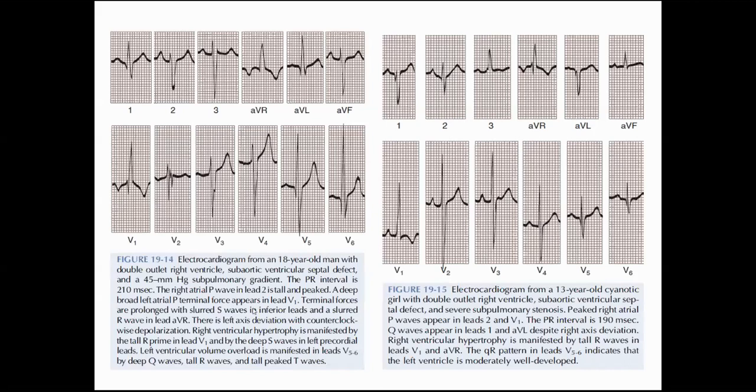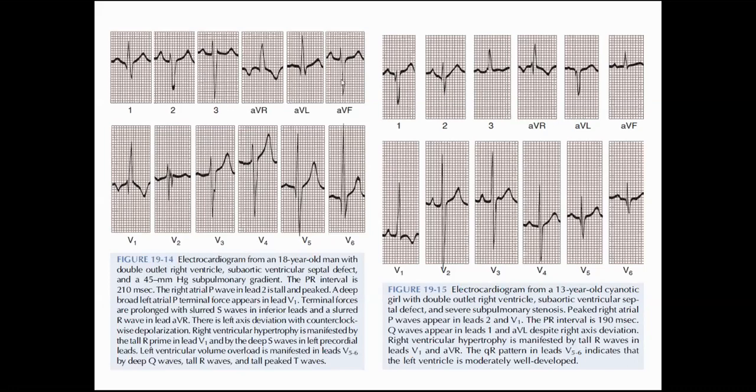So these are basically examples of various subsets. There would be differentiating features. In this ECG, this is a subaortic ventricular septal defect. Here the PR interval is around 200, that is, the PR interval is prolonged. You can see a peaked P wave, a broad left atrial P wave in V1. Terminal forces are prolonged along with slurring of S wave. These are all slurring of S waves, also in the leads with AVR.